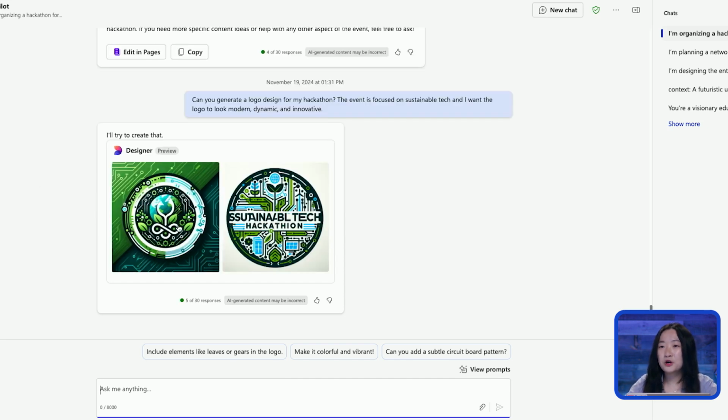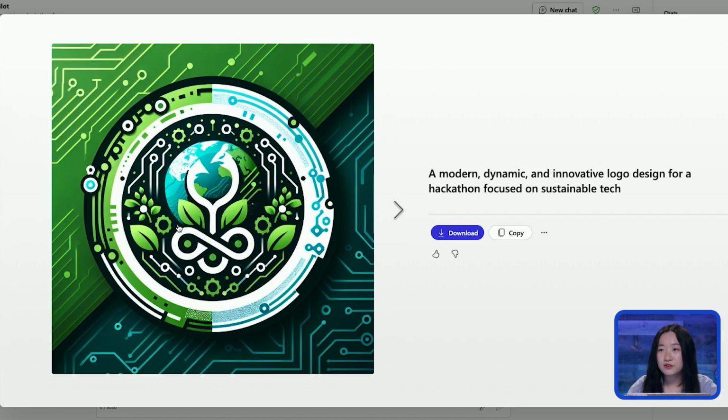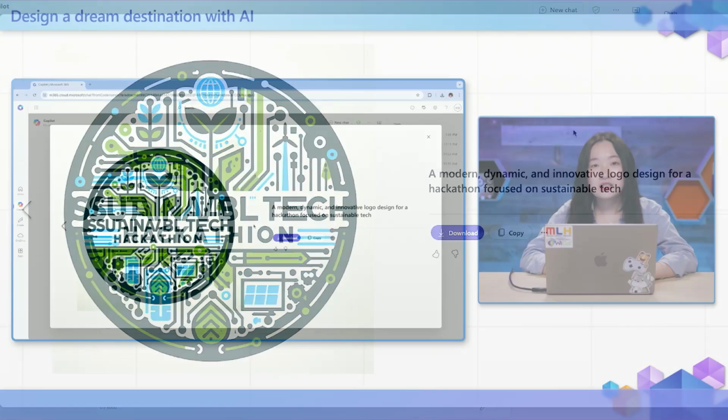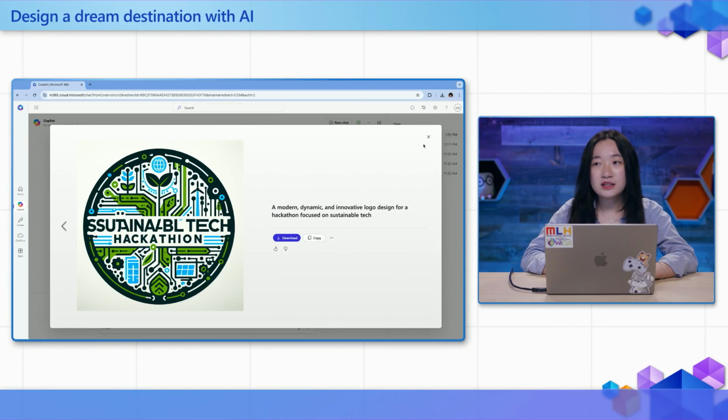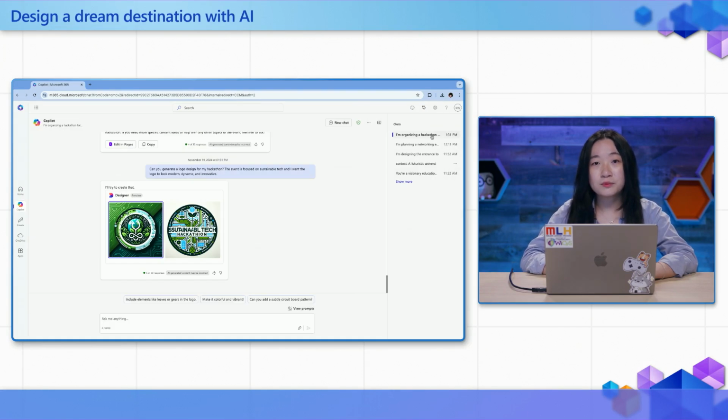And there we have it. See, Copilot has given us 2 ideas of our possible logo for our hackathon. So once you have all your details, including the schedule, tools, marketing plan, and logo, you are ready to bring your hackathon to life. Download all your materials, share them with your team, and start promoting the event to attract